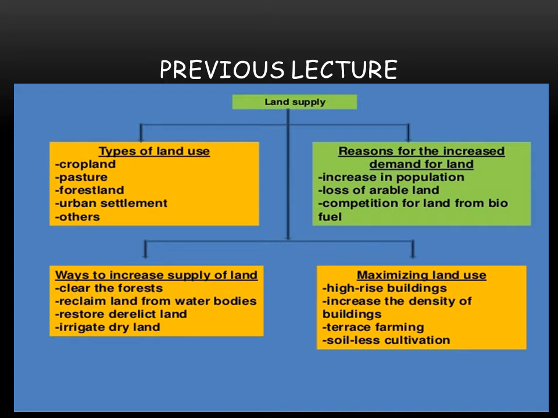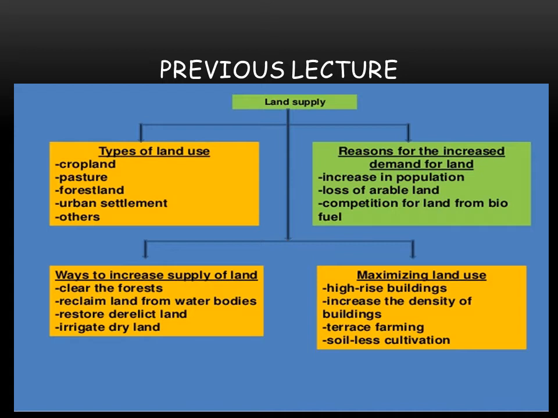Then, maximizing the land use. How can we maximize the use of available land? We have fixed land, so we should have some ways through which we can maximize its use. The first one is making high-rise buildings. Instead of accommodating on a large area, we should go upwards. We should make high-rise, multi-story buildings so that we save the land. Then, increase the density of the buildings. We should make the buildings very close to each other, so that's how we can save the land.